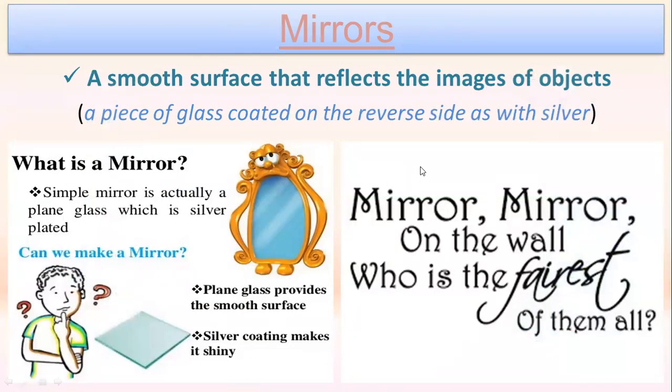Now we will come to the mirrors, which is the main topic of this chapter. When we come to mirrors, we say that mirrors are reflecting surfaces which have an even and regular surface for the light to reflect over.